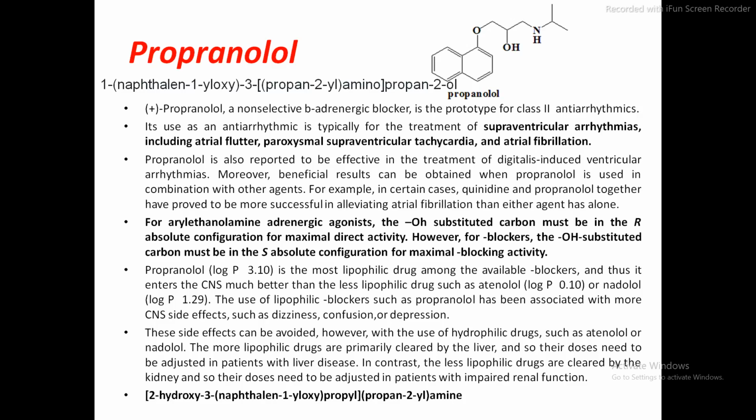The more lipophilic drugs are primarily cleared by the liver, and so their doses need to be adjusted in patients with liver disease. In contrast, less lipophilic drugs are cleared by the kidney, and so their doses need to be adjusted in patients with impaired renal function.